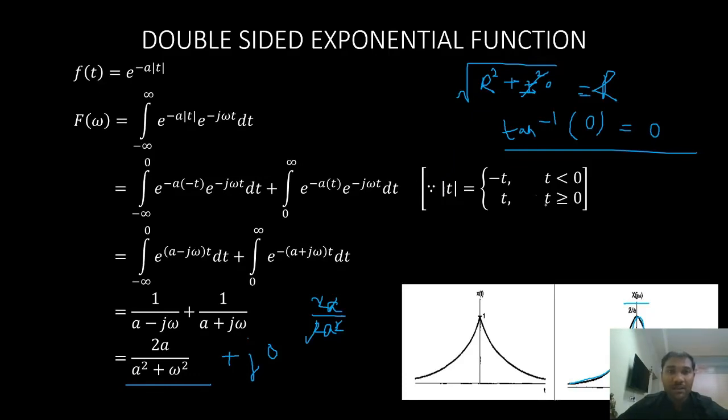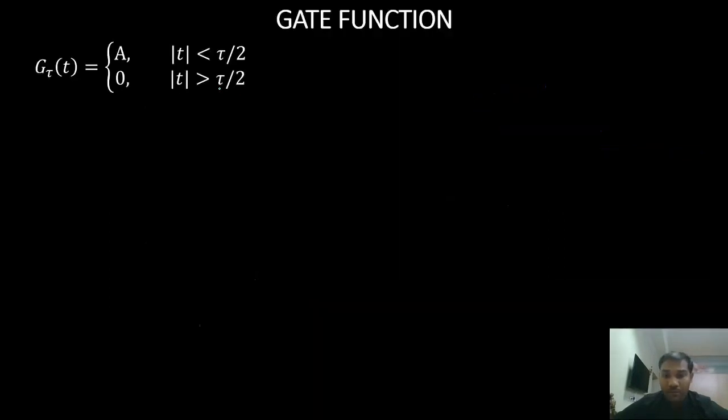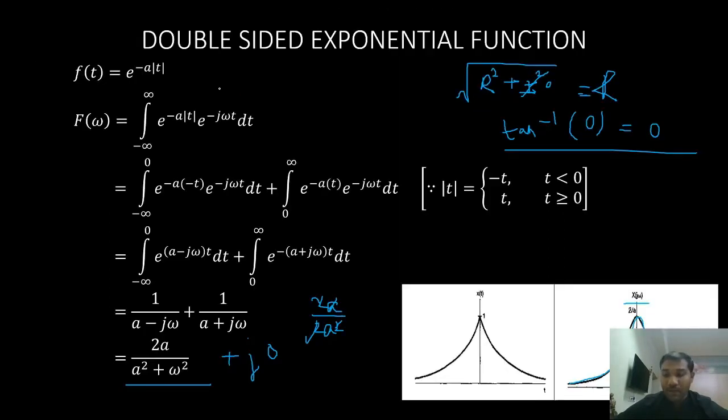So for the double-sided exponential signal, what is the Fourier transform pair? It is f of t, that is e power minus a mod t. It has the Fourier transform pair, what is it? 2a by a square plus omega square.